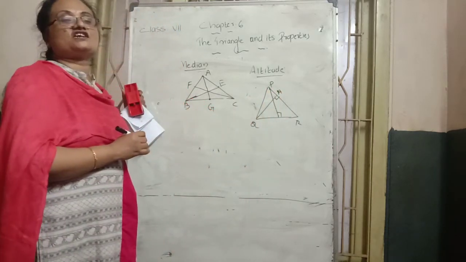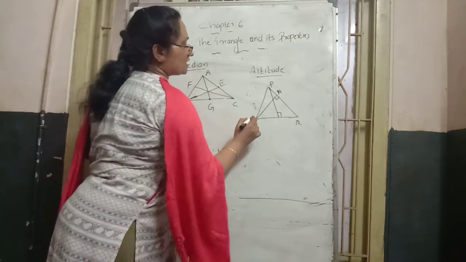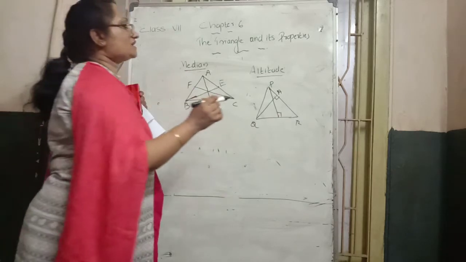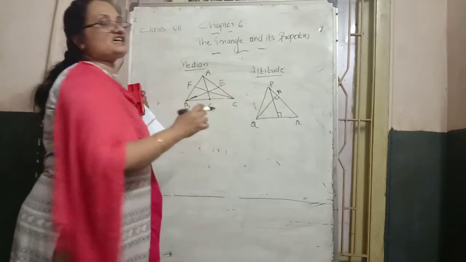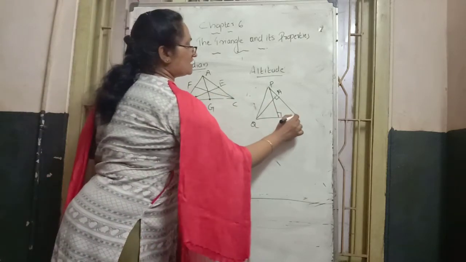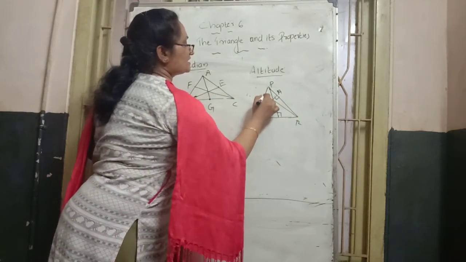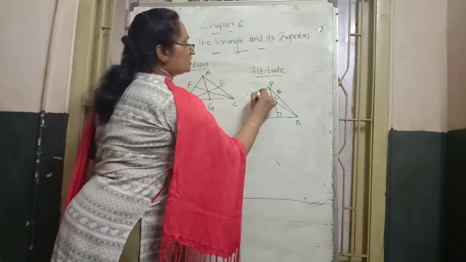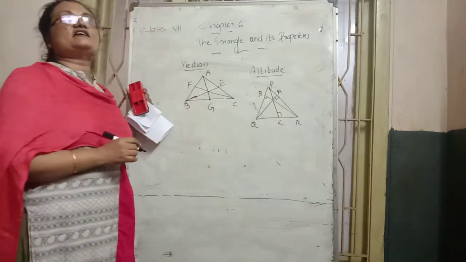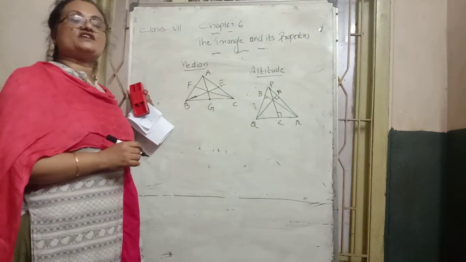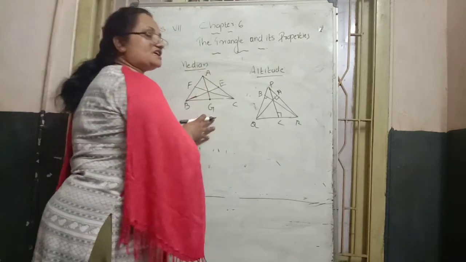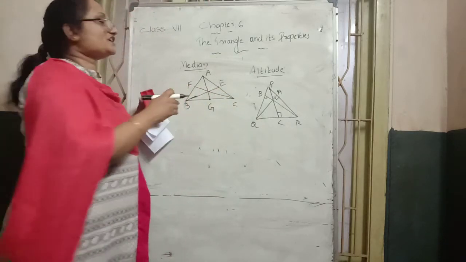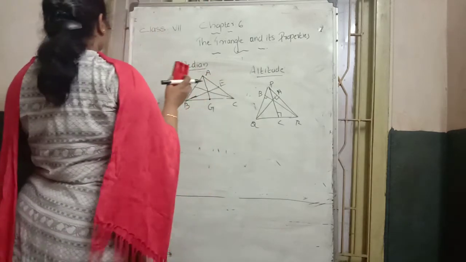How many degrees does it make? 90. A perpendicular is drawn from vertex Q to the opposite side PR. That perpendicular line we call an altitude. Here also from vertex R draw a perpendicular line, making 90 degrees. How many altitudes can we draw in one triangle? Three altitudes can be drawn in one triangle. Medians also three, and altitudes also three can be drawn in one triangle.